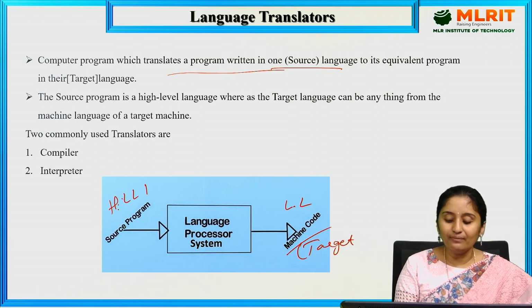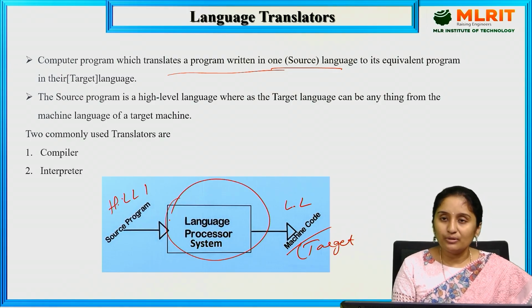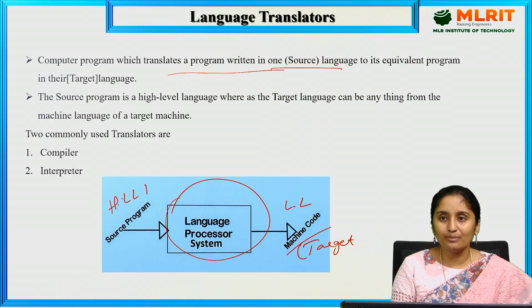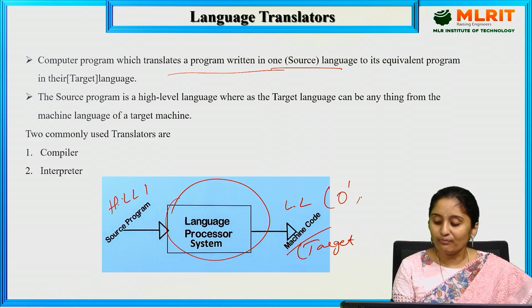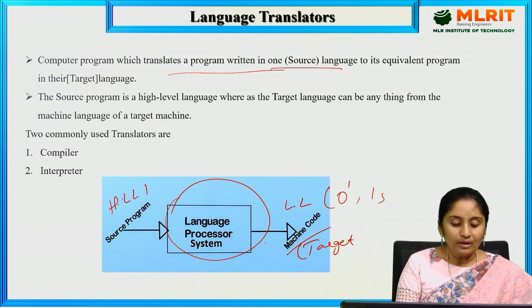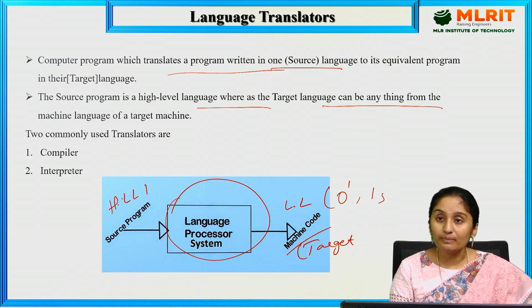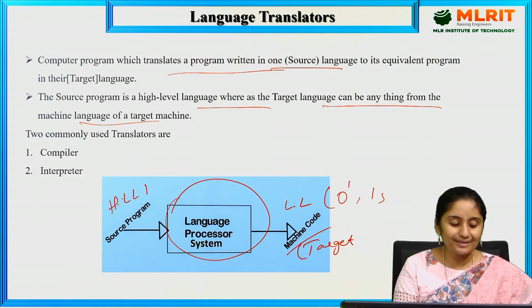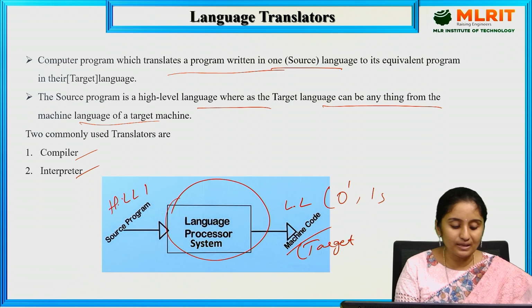So the high level language is converted into a low level language by using some translators. The high level language is the user understandable format, and the low level language is the machine understandable format, which is written in the form of zeros and ones. The source program is a high level language, whereas the target language can be any machine language of a target machine. There are two commonly used translators here, the compiler and the interpreter.